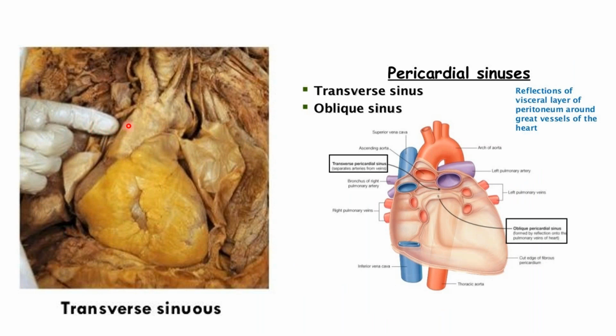When you place your finger in between the pulmonary artery and the aorta in front, and the pulmonary veins behind, this is the sinus that you reach. This is the transverse sinus, which signifies the area where the dorsal mesocardium has disappeared and led to the continuity of both sides of the pericardial cavity.